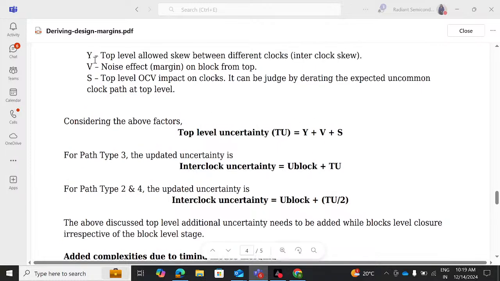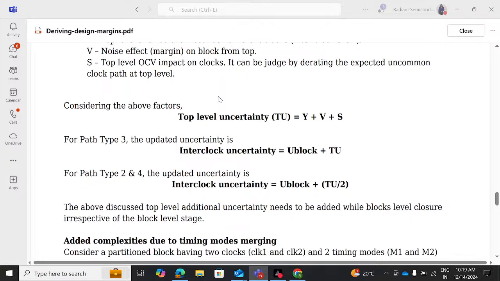Where Y means top level allowed skew between different clocks, inter-clock skew, right? V means noise effect, right? Margin on block from top, right? And as I mentioned, inter means two different clocks, intra means same clock. S means top level OCV impact on clocks. It can be judged by derating the expected uncommon clock path at the top level, right?